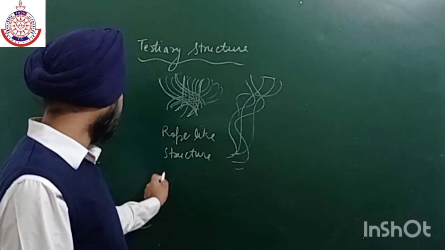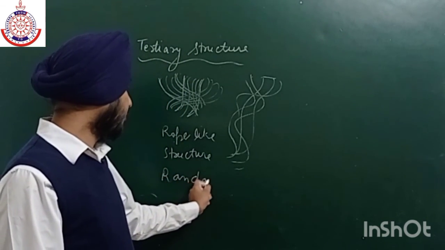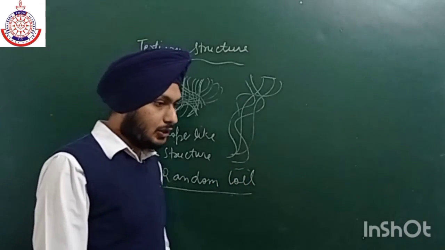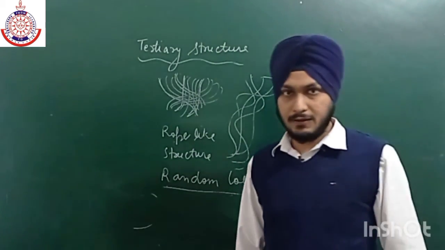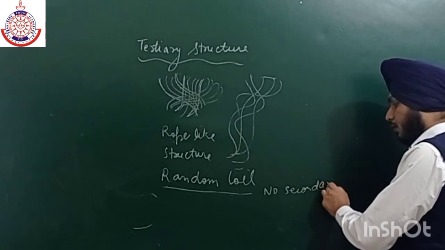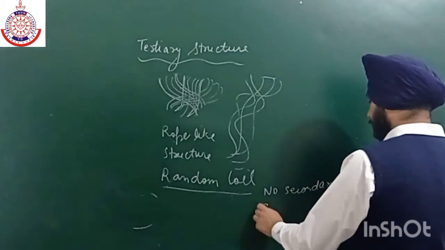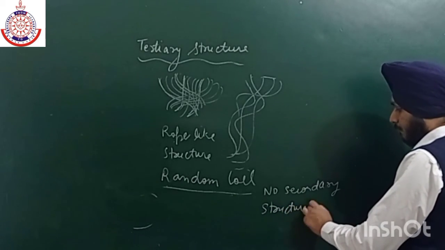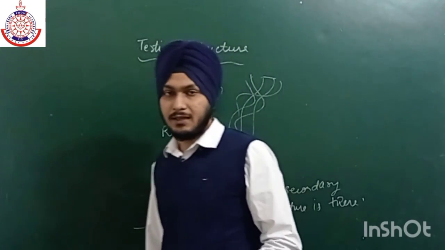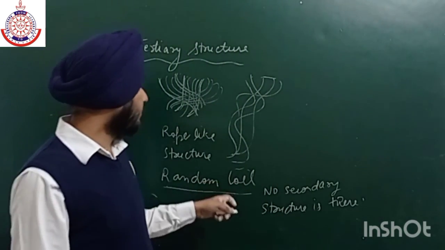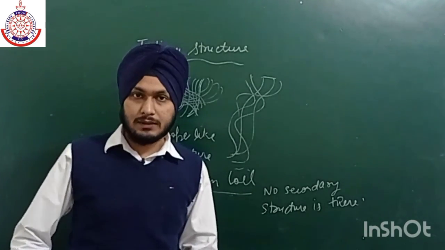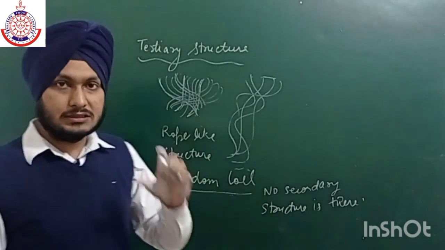Now one more term is there, random coil. Now what is this random coil? Random coil is that structure in which no secondary structure is present. It is such an arrangement in which no secondary structure is present. No alpha helix, no beta pleated sheet, no secondary structure is there; that is known as random coil. So in the tertiary structure of globular protein, random coil may also be there. So in many places there will not be any secondary structure. So this is all about the tertiary structure.